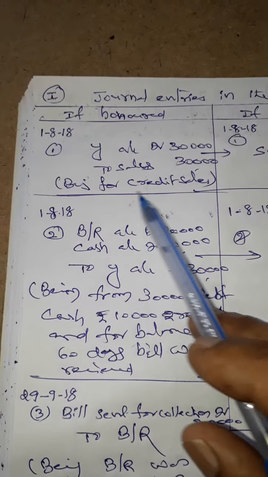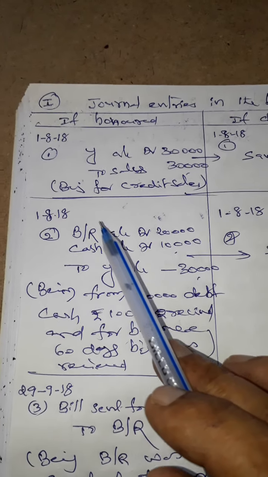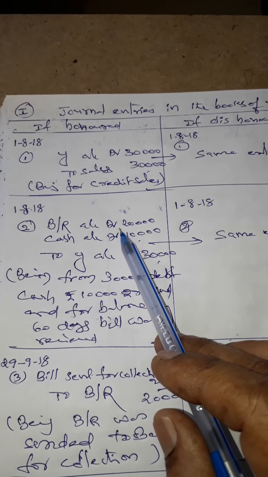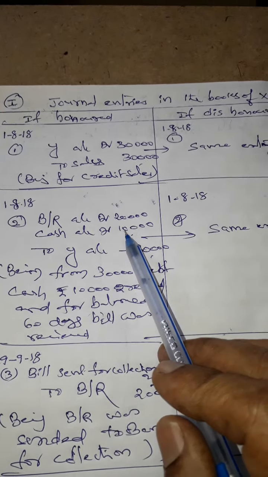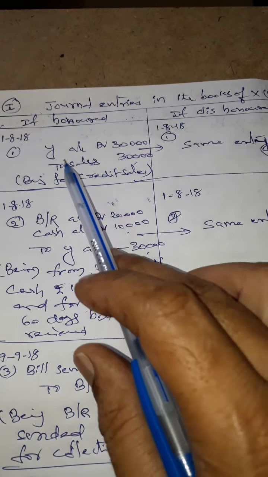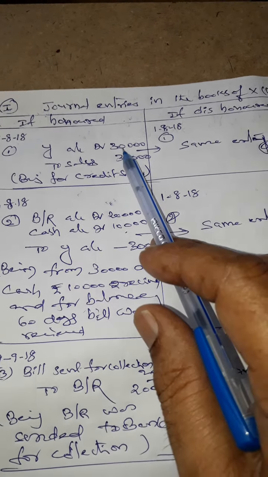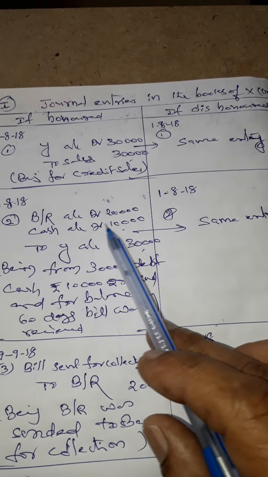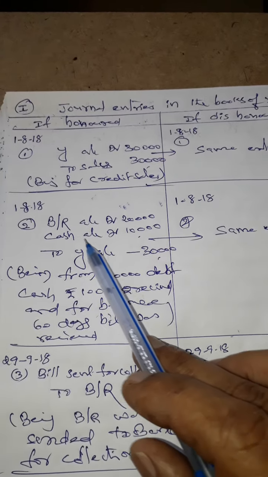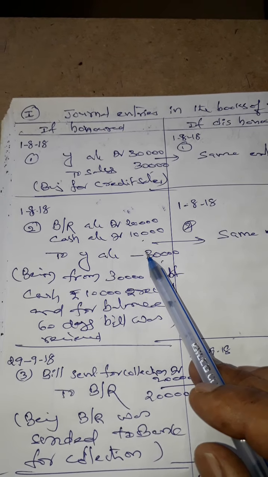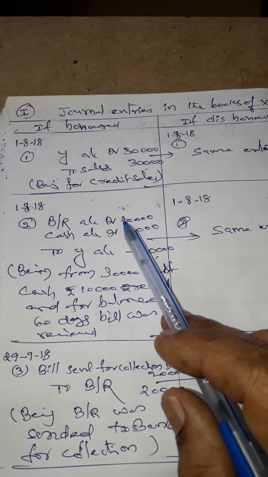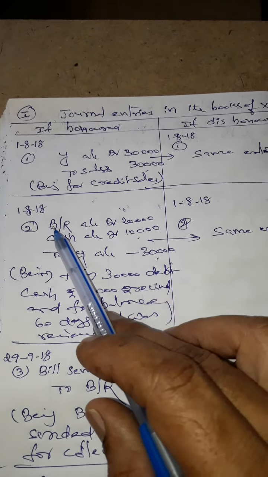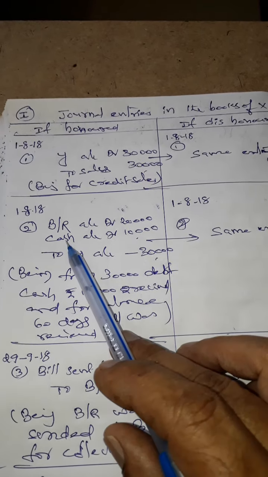So now, the second entry on August 1st. Now we are making a 20,000 rupees bill, and he also gave acceptance. Actually, he bought goods worth rupees 30,000. From this 30,000, we are collecting 10,000 cash immediately, as given in the question. That's why I debited the cash account. From the 30, cash collected is 10, remaining receivable value is 20. For that acknowledgement, we are receiving a bill, so debit the bills receivable account. Why? Because it is coming in. Debit the cash account. Why?